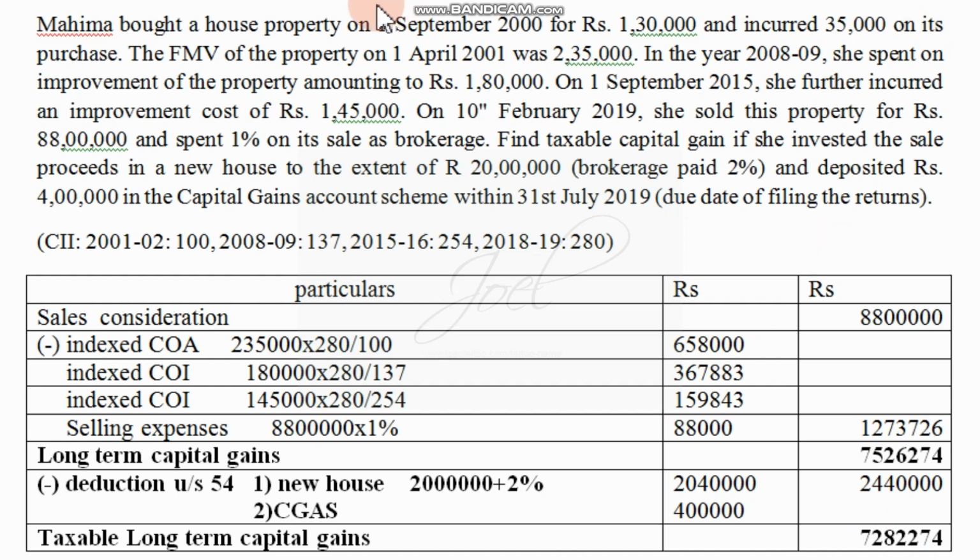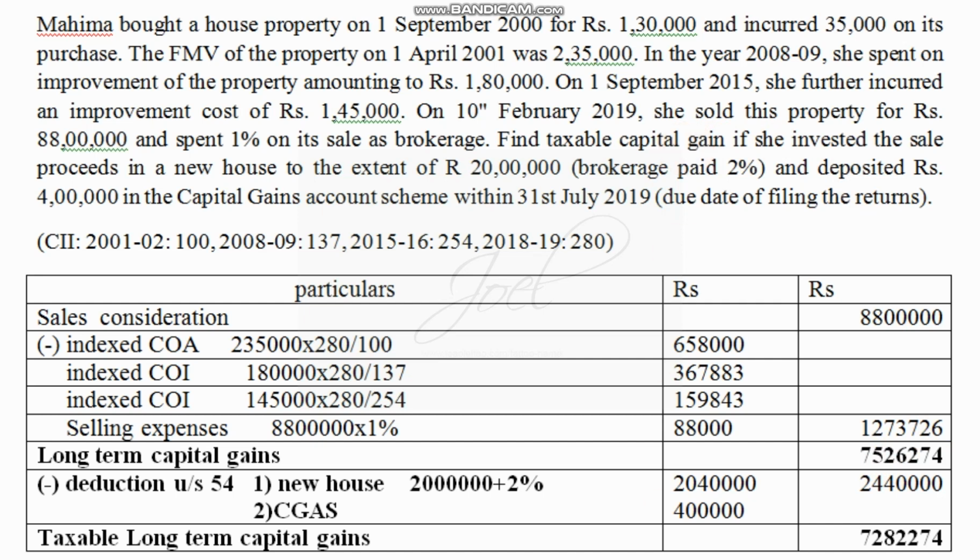Quickly, if we revise the problem, this person has bought a house property before 1/4/2001, so that's why the fair market value as on 1/4/2001 was considered. There are two amounts of cost of improvements, both of which we have considered here. Selling expenses, of course, 1% brokerage is paid. When we consider all these things, we get a deduction of rupees 12,73,000. When you deduct it from 88 lakhs, you will get 75,26,274.